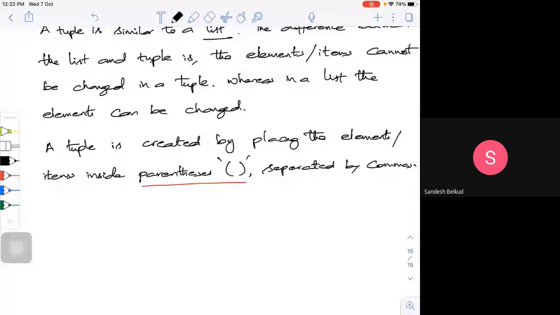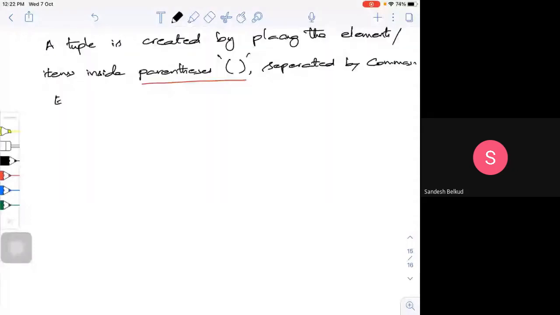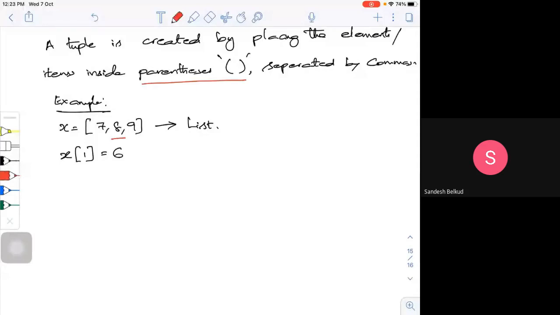As an example, if I take x is equal to some numbers, let me call it 7, 8, 9. What I'm defining here is a list. In the case of a list, the indexes are 0, 1, 2. So when I change an element and try to print x, it will be something like this: 7, 6, 9. This is for a list.